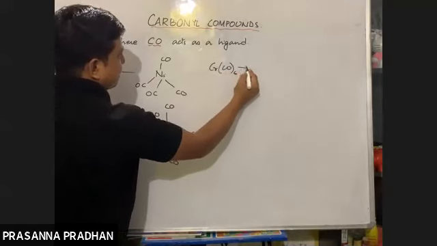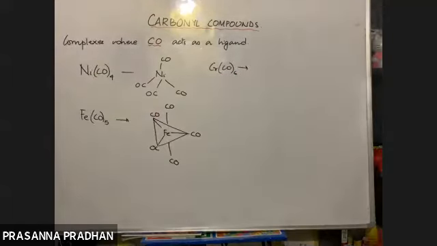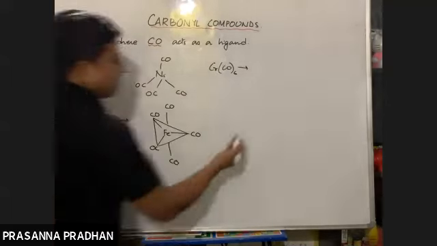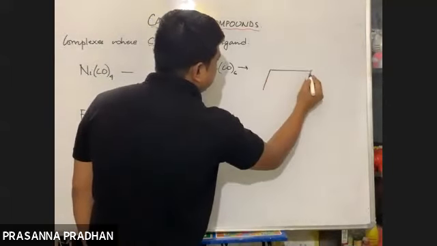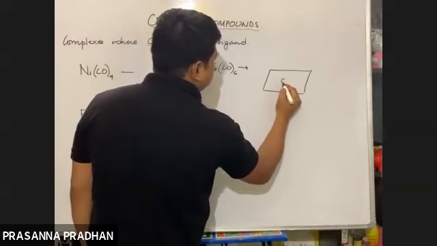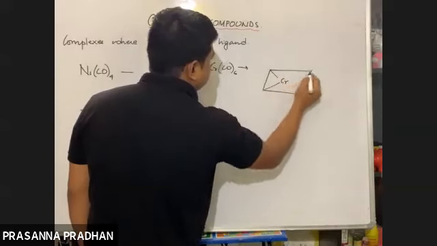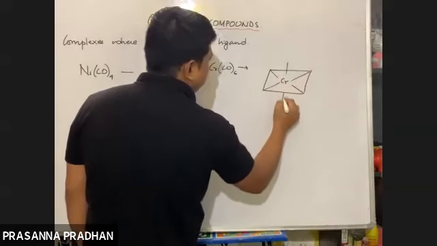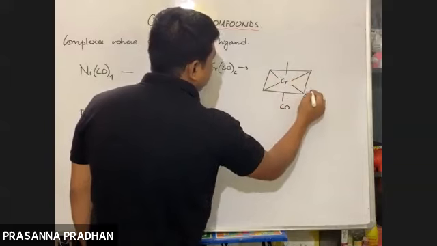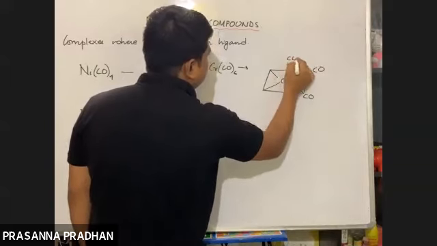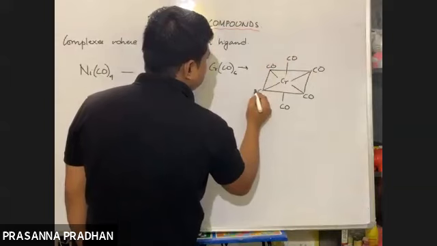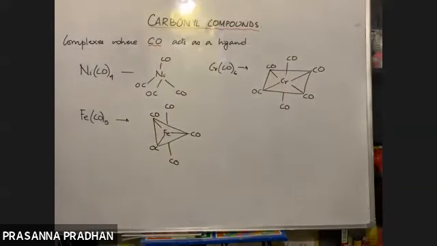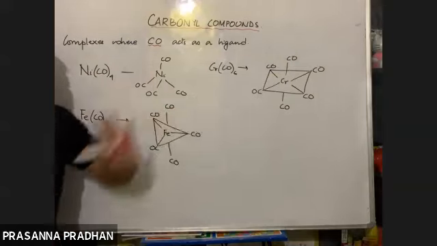Cr(CO)6. What is the coordination number? 6. When the coordination number is 6, what is the geometry? It is octahedral. It has an octahedral geometry. Fine. These are known as mononuclear carbonyl complexes. Mononuclear means there is just one metal atom.